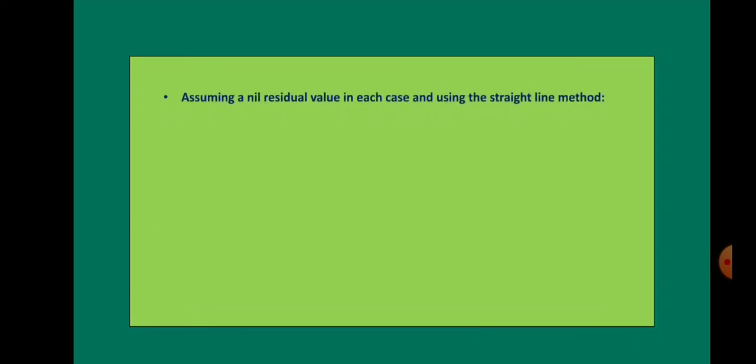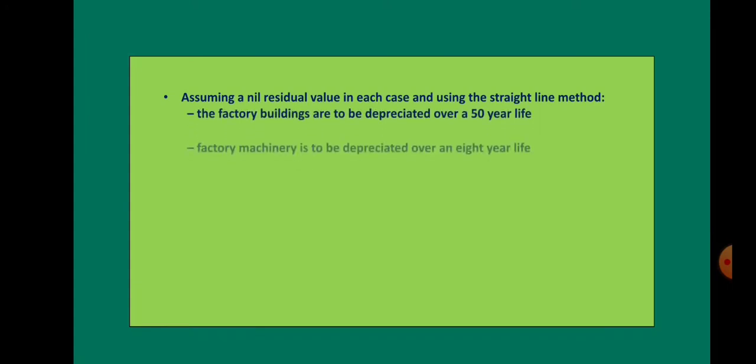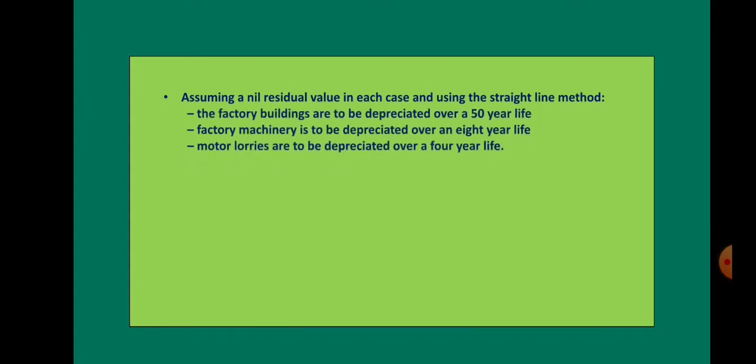Now next, it is about the depreciation. Now you can see that assuming a nil residual value in each case and using the straight line method, the factory building are to be depreciated over 50 years. So that's a straight line method. So divide the cost over the estimated life of the asset. If there is any scrap value, it should be deducted. But here we don't have scrap value for the assets. So just divide the factory building over 50 years life to calculate the depreciation. Similarly, for machinery, you have to divide with 8 years, and for motor lorries it is 4 years.